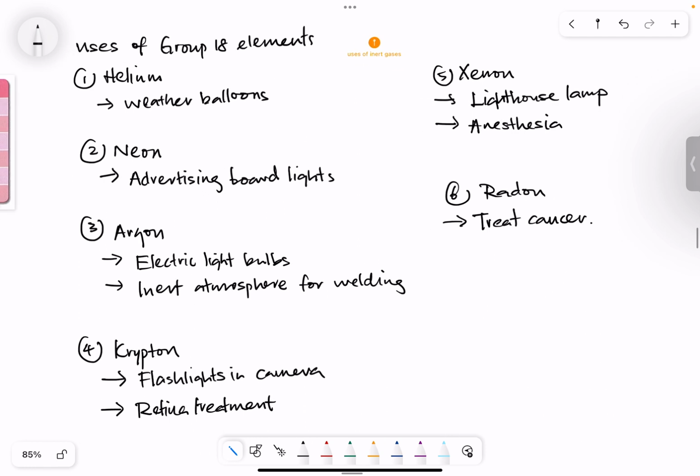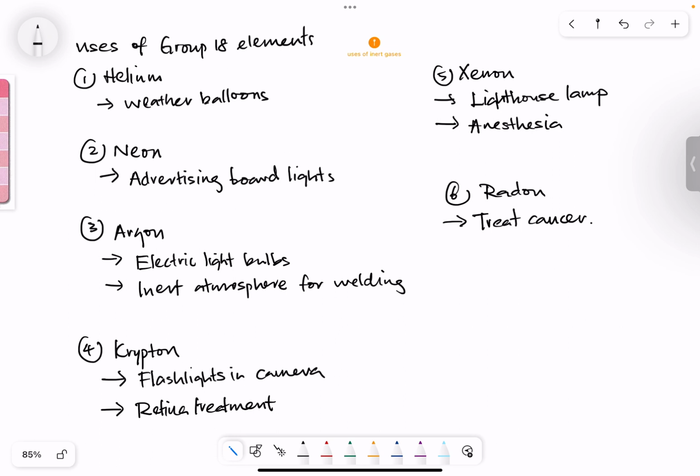In some books and some syllabi, they will also emphasize the uses of the group 18 elements. You can see that helium is used for weather balloons. In the past they used hydrogen gas for heating the weather balloons. However, due to certain explosions or accidents, they decided to use something pretty similar to hydrogen, which is quite light and will not react. To eliminate the possibility of accidents, that's why they use helium.